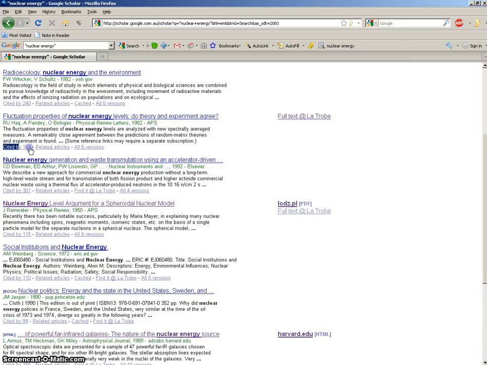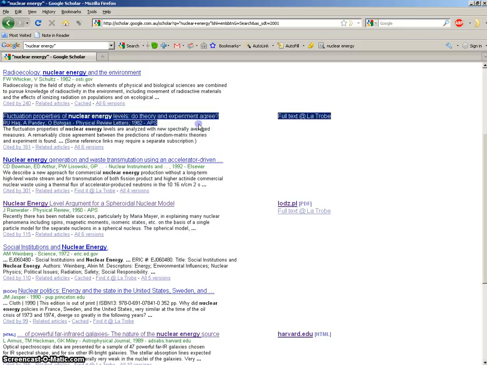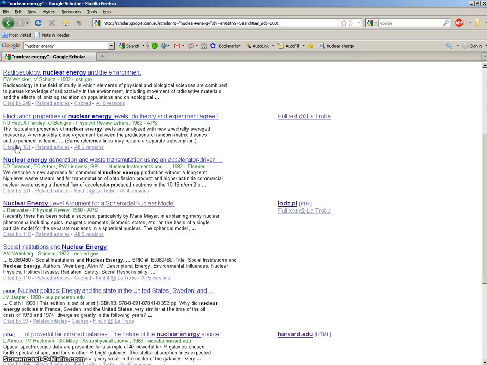The last part here is also very helpful. It says cited by 161. This means that 161 other writers have used this article as a reference. So the higher the number, maybe the more famous or the more respected the article is. So that's always a good sign. If it's a low number, it might not be a well-known article. If it's a very high number, it might be a very well-known article. So that can be helpful for you sometimes.